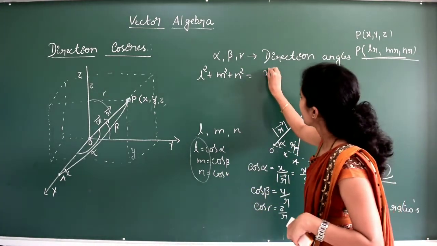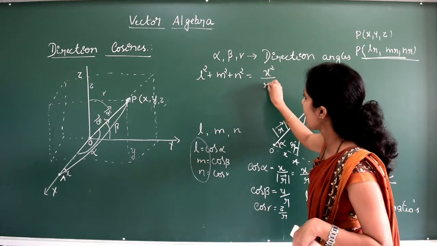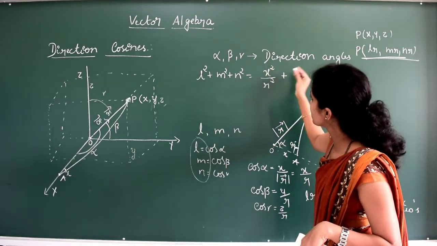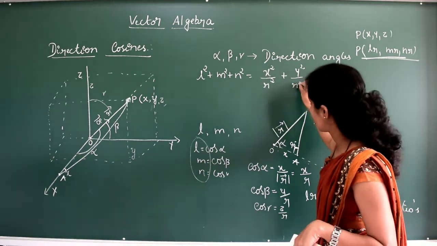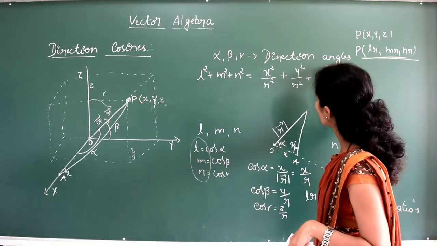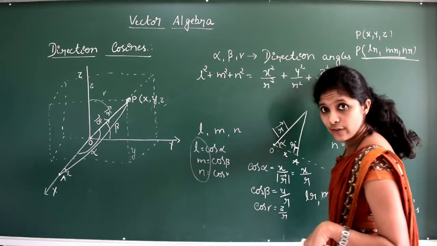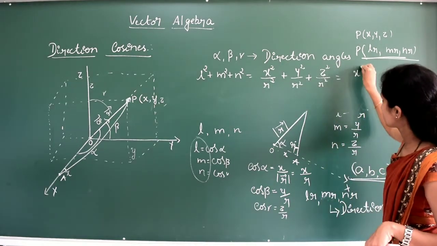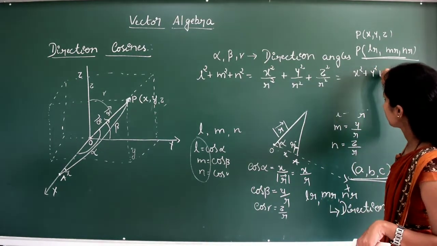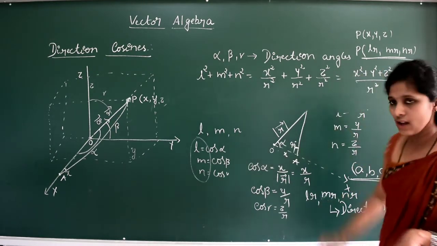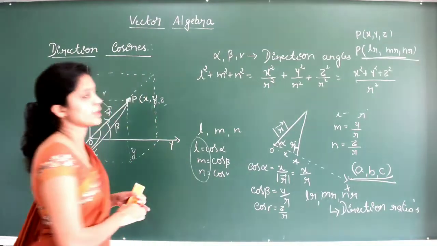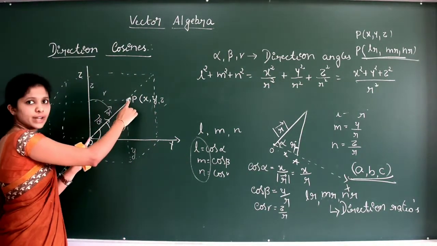So this will be x square divided by R square, right? M square will be y square divided by R square. And N square is Z square divided by R square. So we can write this as x square plus y square plus Z square divided by R square. Now what is it? X square plus y square plus Z square, right?